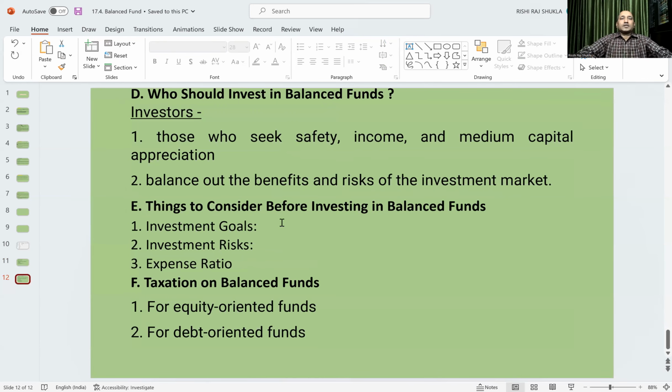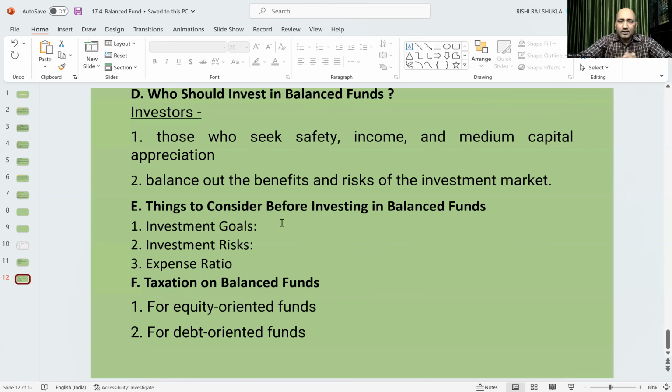Another thing: who should invest in a balanced fund? It is a burning question. Investors who seek safety, income, and medium capital appreciation. Of course, if you want long-term capital appreciation, you have to be invested in equity funds only. But medium appreciation we can expect from this balanced fund, as it has 40 to 60% in equity, or if it is more equity oriented, maybe up to 65% is invested in equity. So we can expect medium capital appreciation.